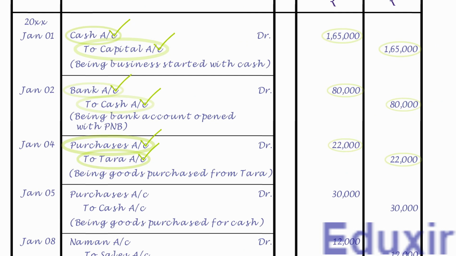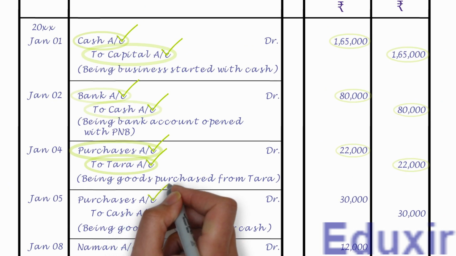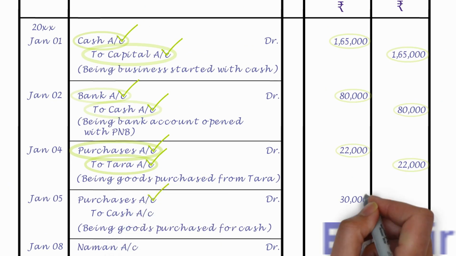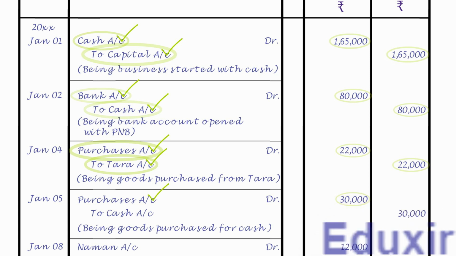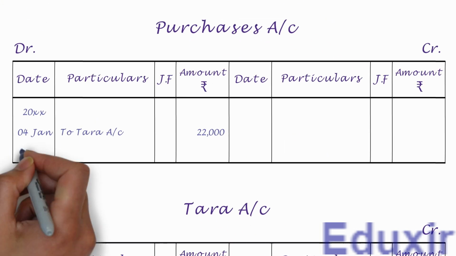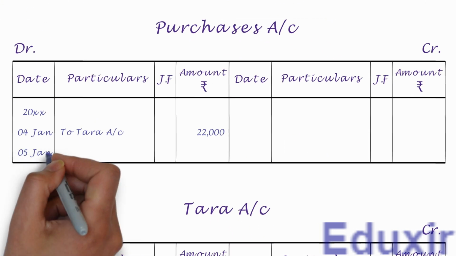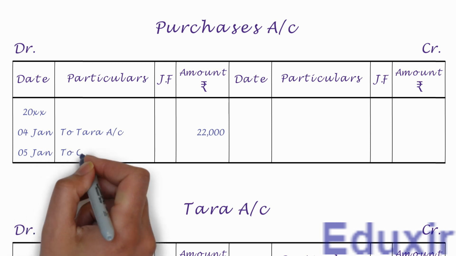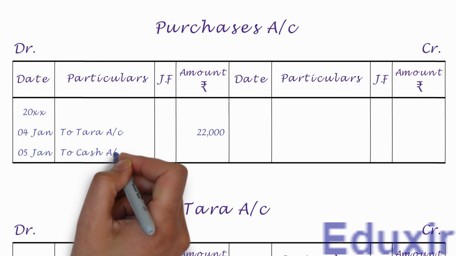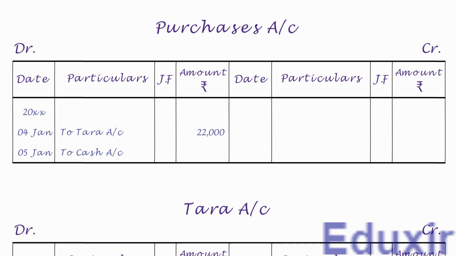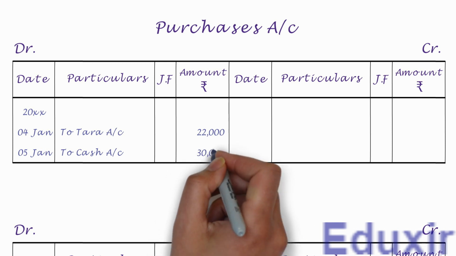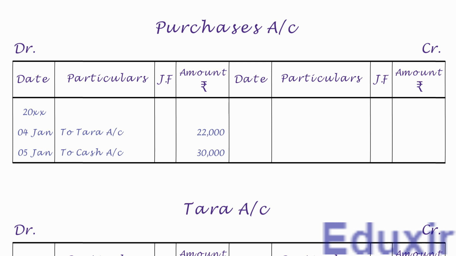As the name suggests, it needs to be posted on the debit side of the purchases account, and the debit amount is 30,000 rupees. Note that the details that need to be posted into the particulars column is cash account. As we already have the purchases account, let us now post this entry into that account. Let us first write the date in the date column. We need to write to cash account into the particulars column. Let us write the debit amount of 30,000 rupees into the amount column. With that, we have completed the posting of this journal entry into the purchases account.